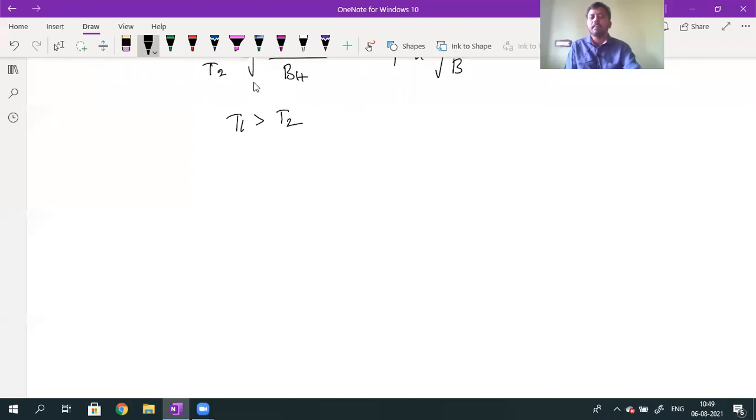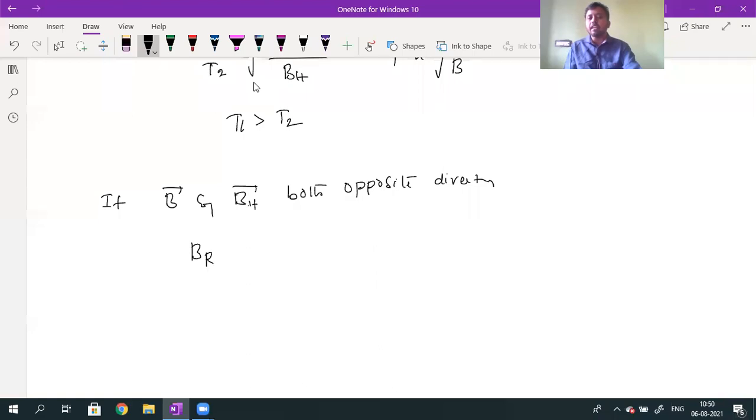Second point: if B bar and BH bar are both in opposite directions, that is, anti-parallel, what happens to the BR value?